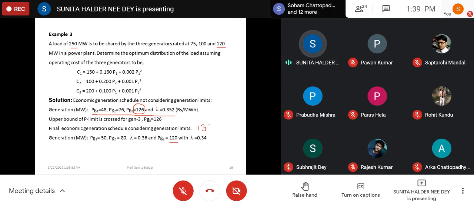So that 130 megawatt will be distributed between unit 1 and 2. You have seen we have got the first unit as 50, the second unit as 80. So in that case, both are within the maximum limit. So this is the economic generation.